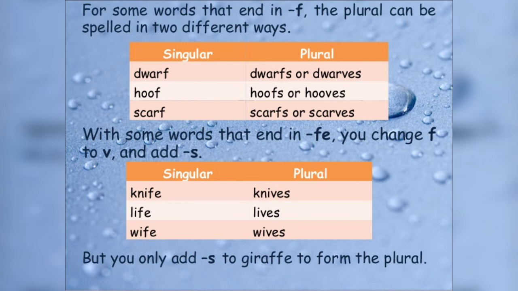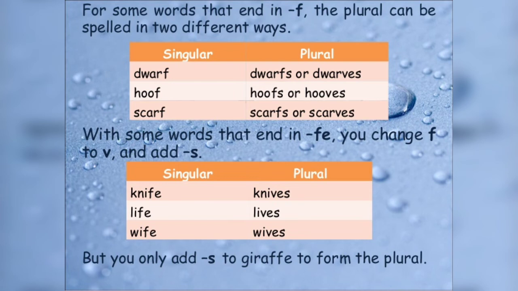For some words that end in f, the plural can be spelled in two different ways. But here there is a little trick that you need to understand. You should learn these words by heart whenever you are going to form the plural form of it. Because dwarf could be dwarfs, or it could be dwarves. Can you see here? We have used f and s, whereas we have removed f and put ves. Scarf, scarfs or scarves.